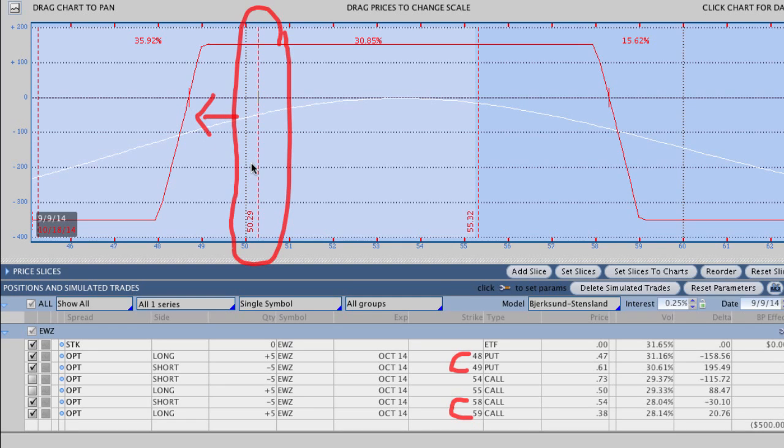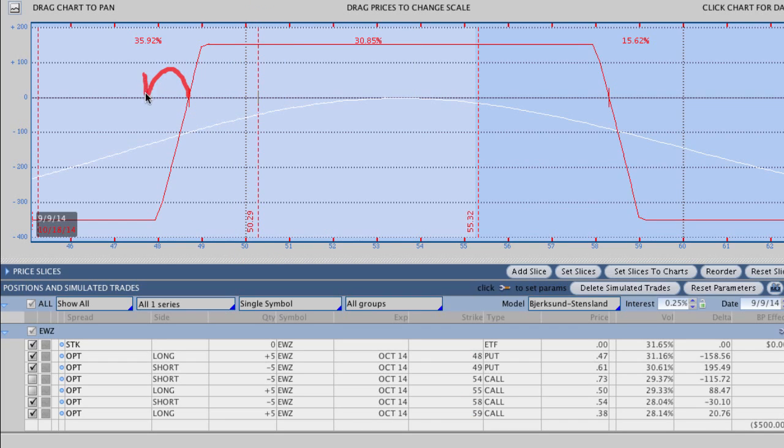So it's moving much closer to this side. So what we want to do is add that additional position right here at 54.55. That's going to help move out the break-even point on the bottom side, because we've taken an additional credit that gives us a little more room, and it also helps move in this side of the trade because it's starting to work in our favor, so we need to readjust for where the market is.